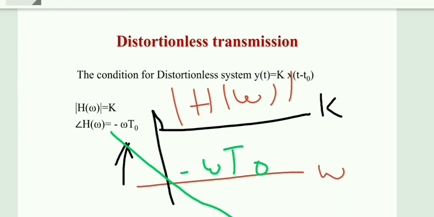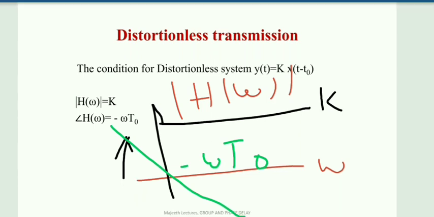So this is a pictorial or graphical representation of a system function. Magnitude response should be constant and phase response should be linear with respect to frequency. Even though frequency varies from minus infinity to plus infinity, the magnitude response of the system should be constant and phase should vary linearly with respect to frequency.